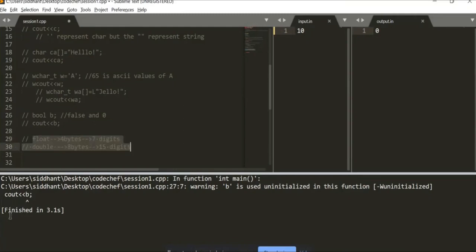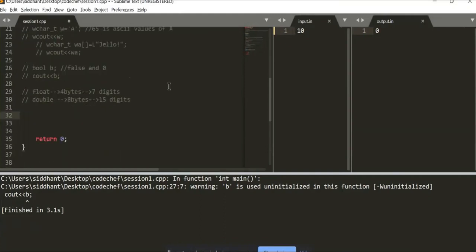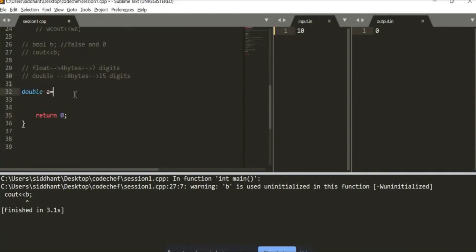Now next up, let's do something interesting. We have integer. So what if I declare a double, name it A, and double can take up to 15 digits. So I will give it a bit smaller number than 15. Let's write 1, 2, 3, 4, 5, with 5 zeros over here, multiplied by 1, 2, 3, 4, 5, 6. So 5 and 6 gives me 11. The answer for this is 10 raised to 11, so it must return me 10 raised to 11.